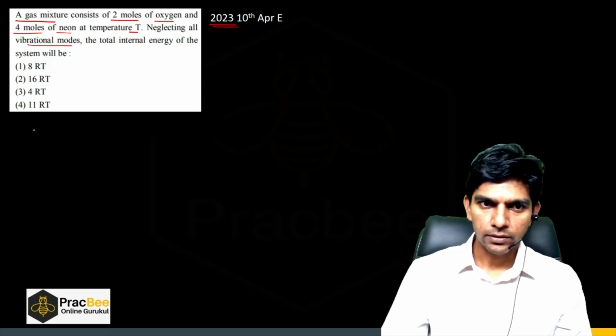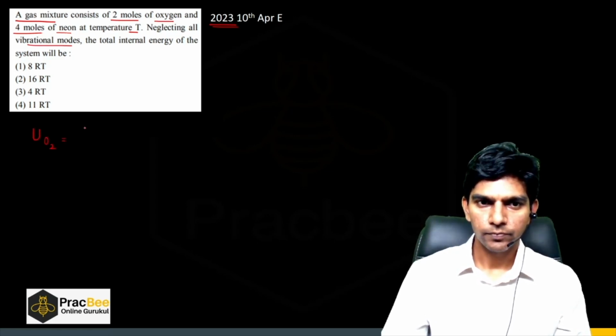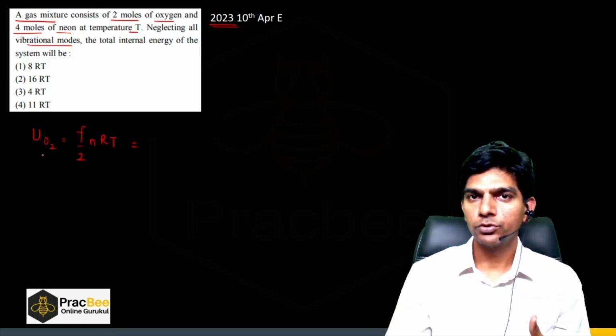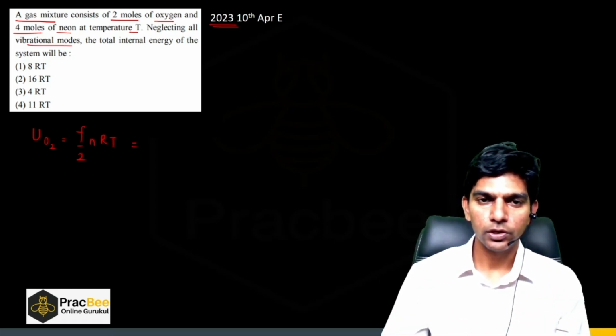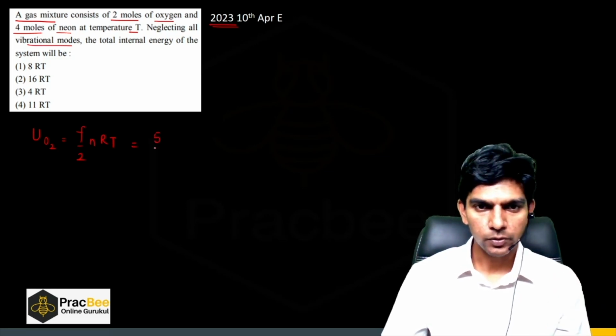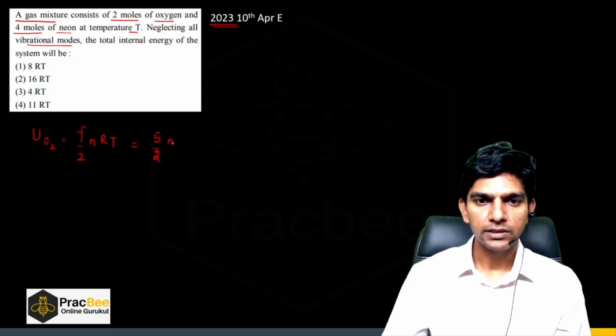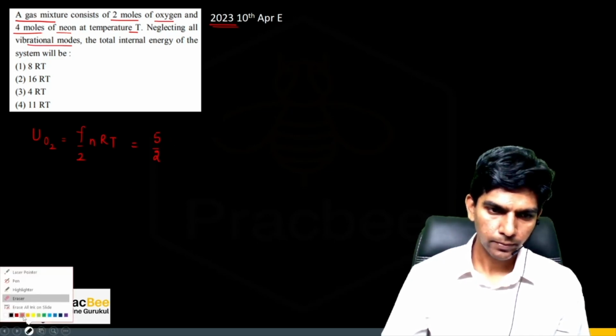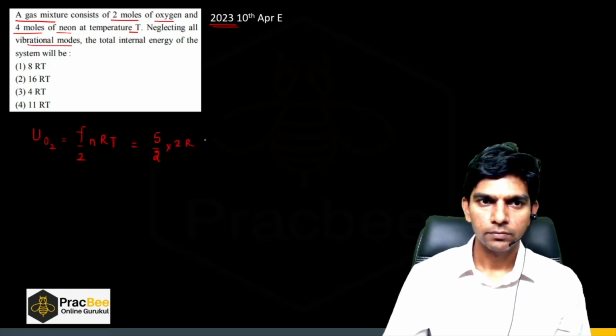So what is the internal energy of oxygen? It will be F by 2 nRT. What is F? Oxygen is a diatomic molecule, and if nothing is given in the question, we'll consider a rigid diatomic molecule. In a rigid diatomic molecule, the F value is 5, which we have studied. So it will be 5 by 2, n is given as 2, RT. So this will be 5 RT.